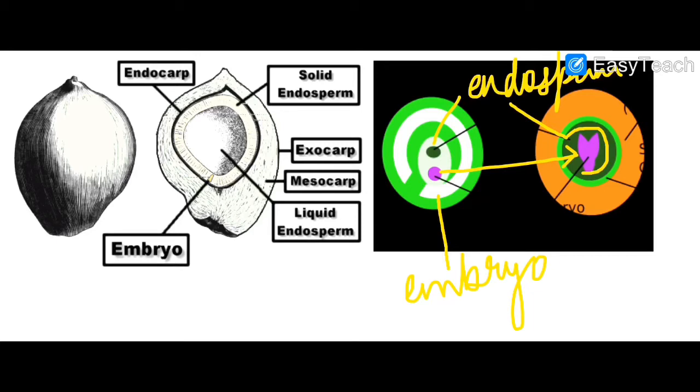Here I have the diagram of endosperm, right? The best example to explain the endosperm is the coconut, and I have kept this diagram here. You can see the solid endosperm, what I was explaining, that it gets settled down. This is the exocarp, the outermost covering, the mesocarp, and the liquid endosperm, the tender coconut water that we drink. And this little embryo is over here. Clear? All right, moving ahead.